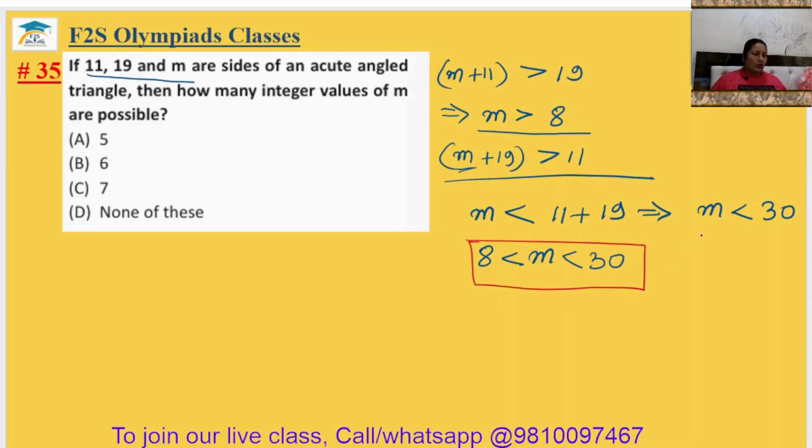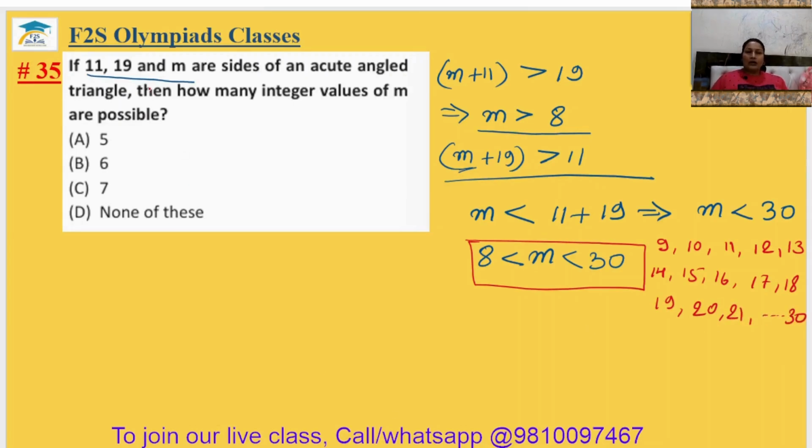Okay? So what can those values be? It will start from 9: 9, 10, 11, 12, 13, 14, 15, 16, 17, 18, 19, 20, 21 and so on till 30.